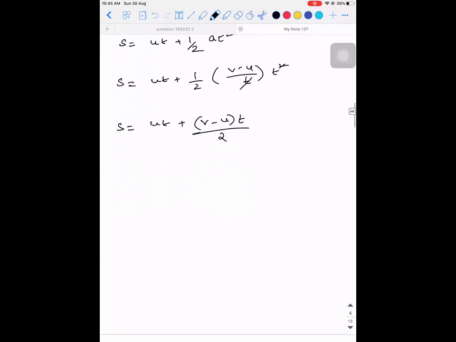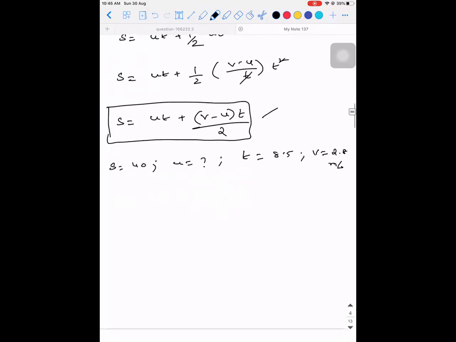So what is the value? S is given as 40. U is what you need to find. T is given as 8.5 and V is given as 2.8. So one unknown, one equation. It is easy for you to solve. Here you don't have any quadratic equation. Are you guys clear? I think this is a simpler way. There are two ways in which you can solve the same problem. Whichever you are convenient with, you can do.